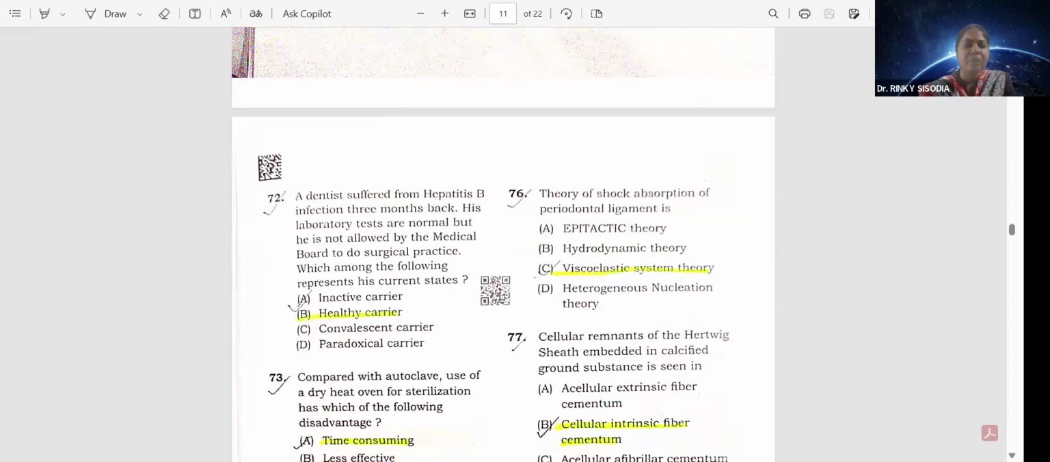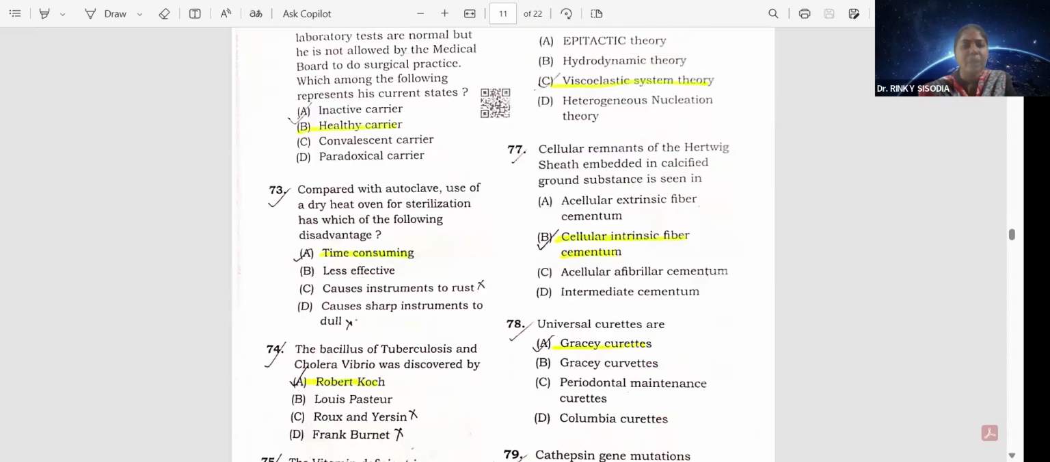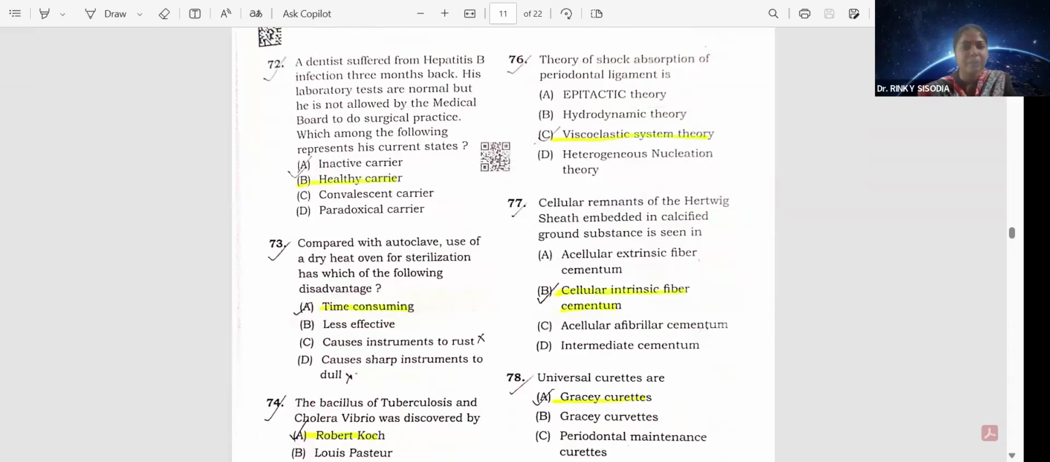72nd question. A dentist suffered from hepatitis B infection 3 months back. His laboratory tests are normal, but he is not allowed by the medical board to do surgical practice. Which among the following represents his current status? That is a healthy carrier. Option B. Question number 73. Compared with an autoclave, the use of a dry heat oven for sterilization has which of the following disadvantages? That is time consuming.